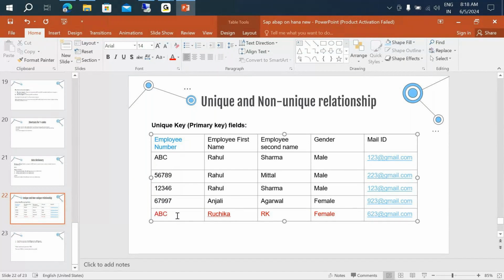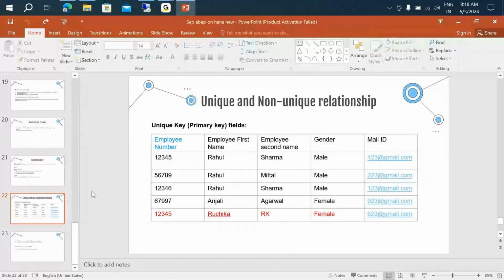It doesn't matter what the value is. Whatever the type of the value is, it could be a number, it could be an alphabet, it could be an alphanumeric. Whatever the value is, the value cannot be repeated. That is the concept of your unique to non-unique relationship. A unique field cannot have a duplicate entry, whereas your non-unique fields can have a duplicate entry. Okay, clear, everyone?